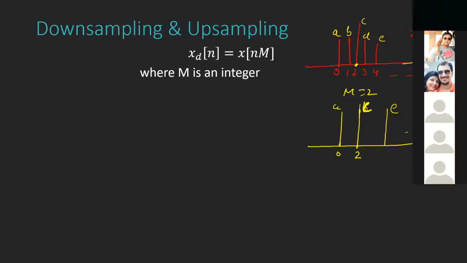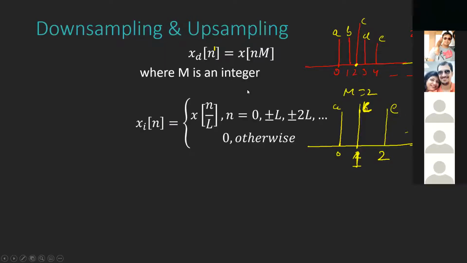Another important point: if this axis is n, let's call the new axis n prime. The sample numbers will not be the same; this one will actually be 1, and this will actually be 2, because now our n prime is n times M. I hope this is clear.